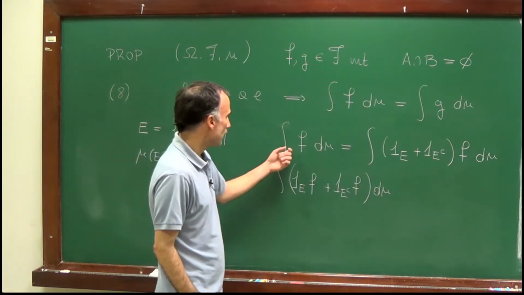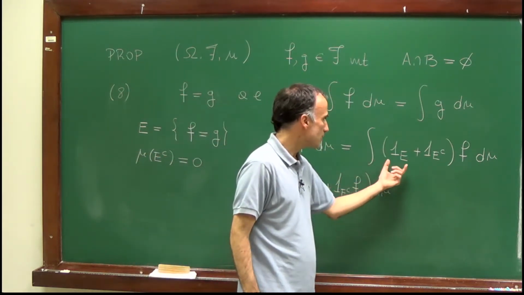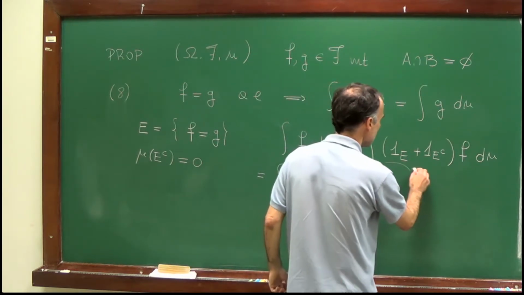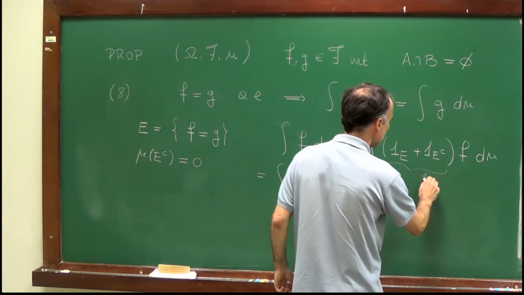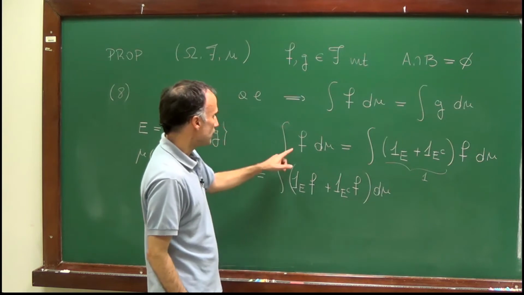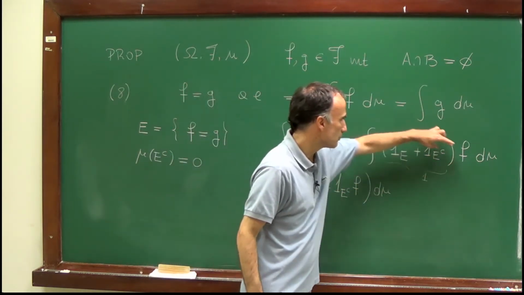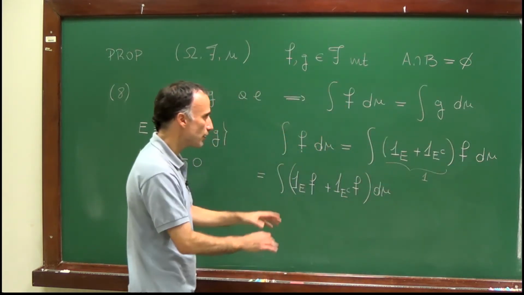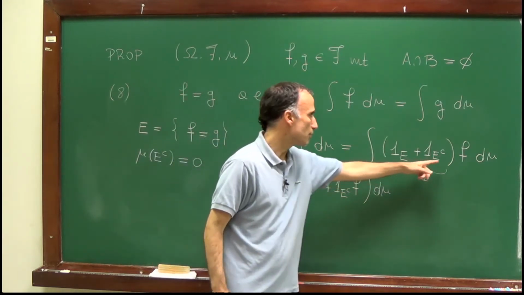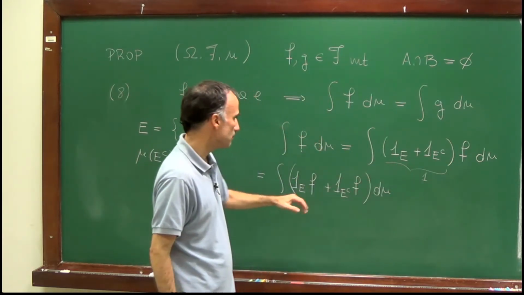Observe that the sum of the indicators is equal to 1, so I'm writing 1 times f as the sum times f, and now I'm just rewriting this product as this sum.